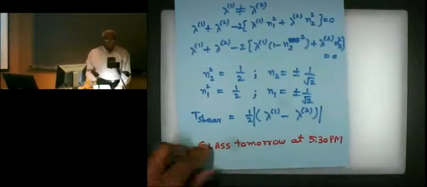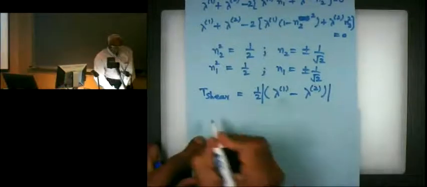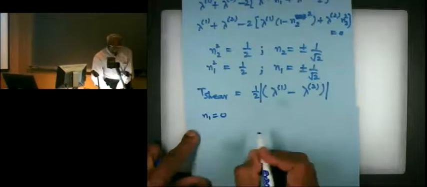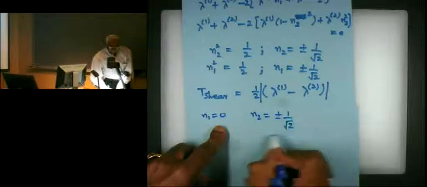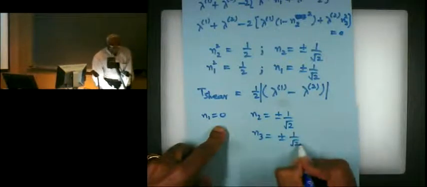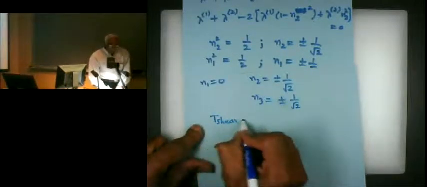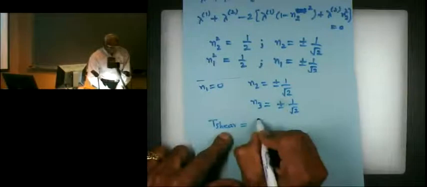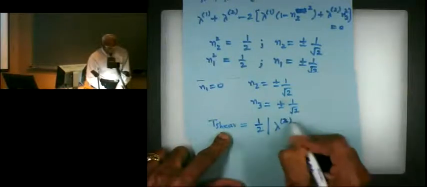And if you now take the case when N1 is 0, then you will get N2 equal to plus minus 1 over square root of 2, and N3 equal to plus minus 1 over square root of 2, and T shear will come out to be 1 over 2 lambda 2, I think, minus lambda 3.